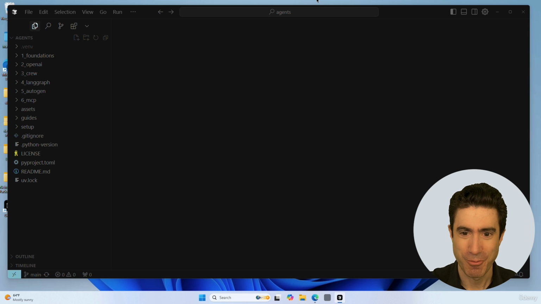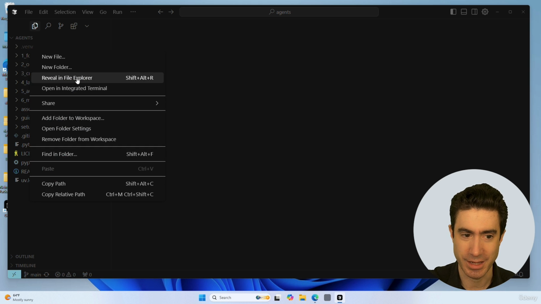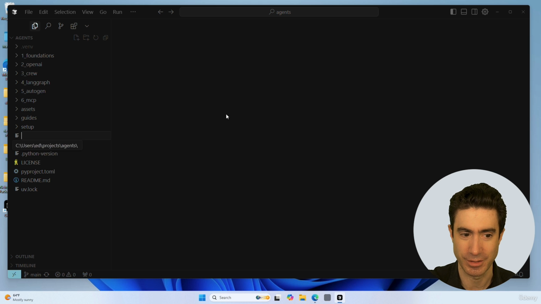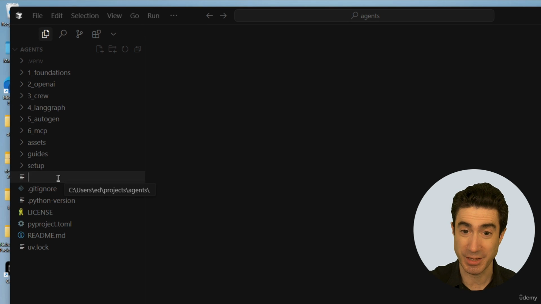Thank goodness. We're back in Cursor, and I pressed X on the PowerShell that was here, so we've got a nice clean screen here. On the left, this is the Explorer. I've collapsed all of these so that you just see the top level Explorer. And what I'm now going to do is right click here and say new file. And I've now got a new file I'm creating at the top level. Make sure that it's at that top level. And I'm going to call it something very specific.